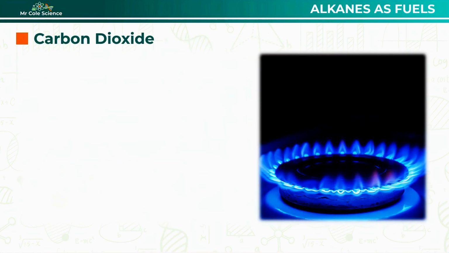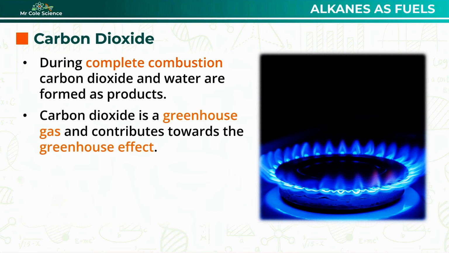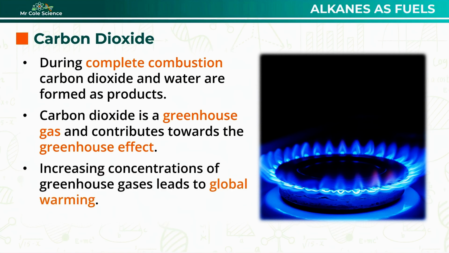When oxygen is in plentiful supply, complete combustion occurs, forming carbon dioxide and water as products. But unlike carbon monoxide, carbon dioxide isn't toxic. So what is it about carbon dioxide that makes it a pollutant? Well, carbon dioxide is a greenhouse gas and therefore contributes towards the greenhouse effect. But increasing concentrations of greenhouse gases in the atmosphere are enhancing the greenhouse effect, leading to global warming.